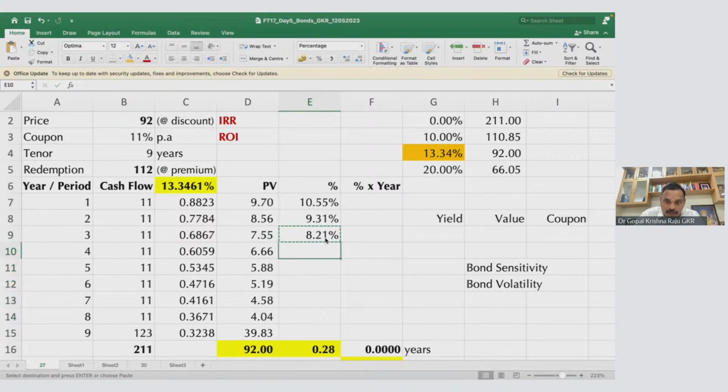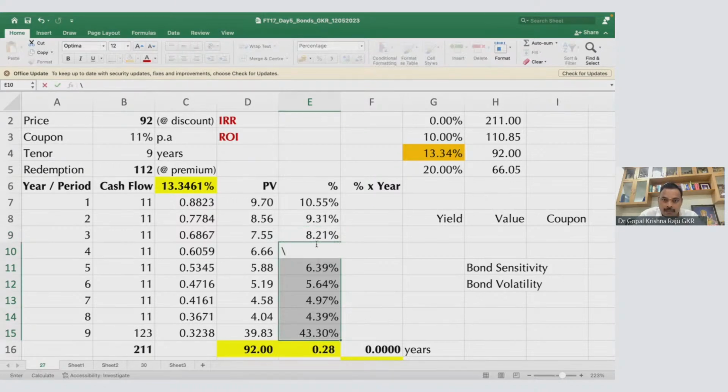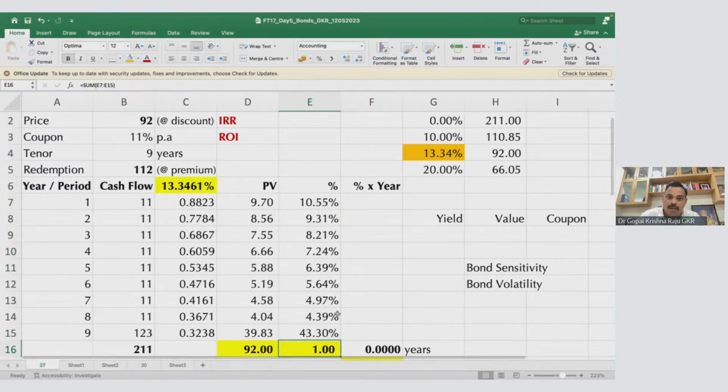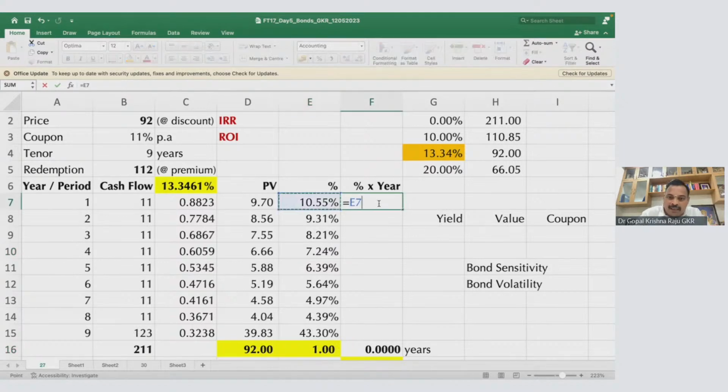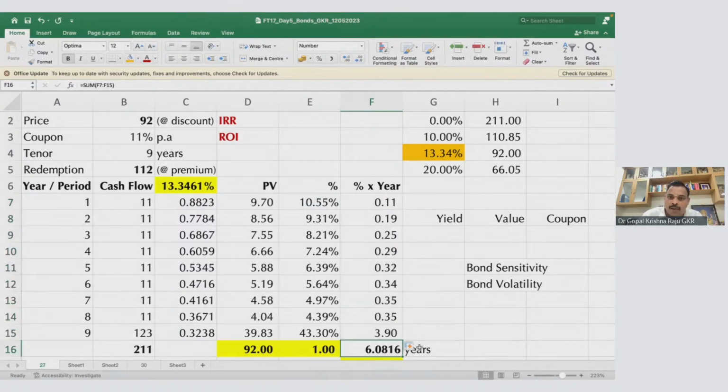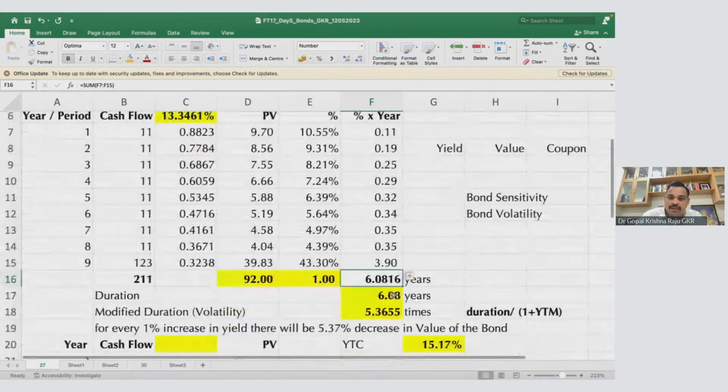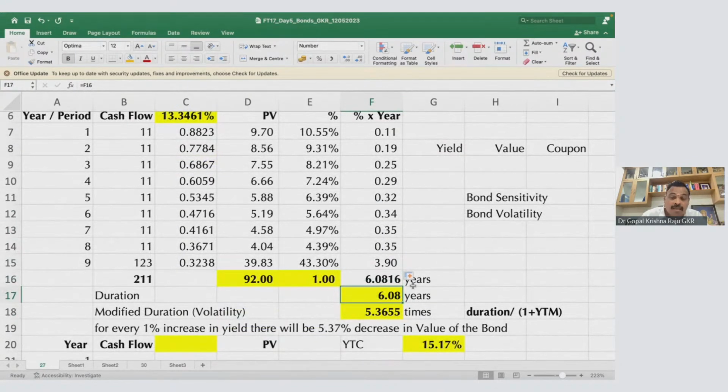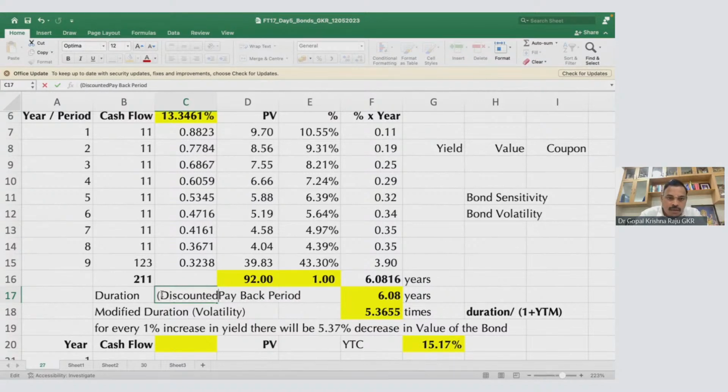So, 100%. You got your entire money, 92 you got. Now, what is the weighted average in terms of price, in terms of time? This is within 1 year. So, take the weighted average time. 6.0816 years. This is called duration. 6.08 years. Duration means payback period. You can even call this as payback period. Actually, it is a discounted payback.